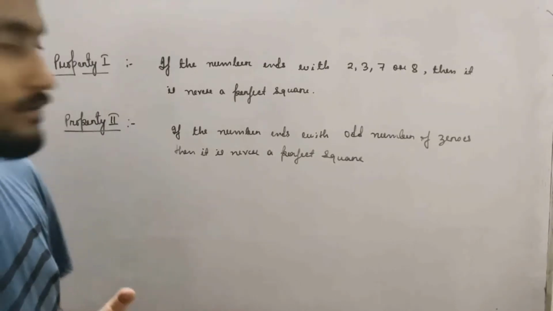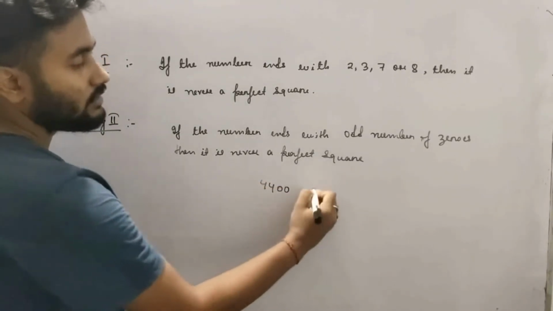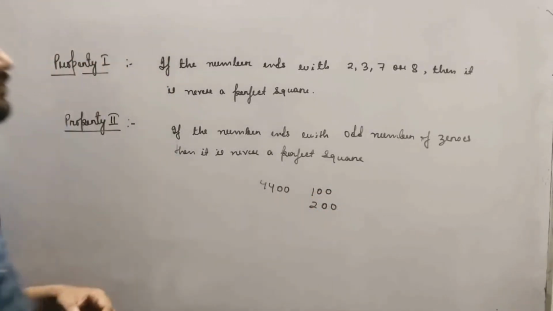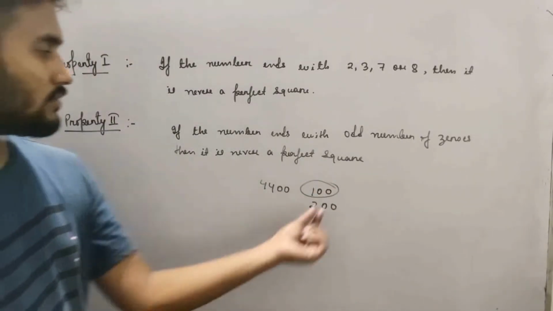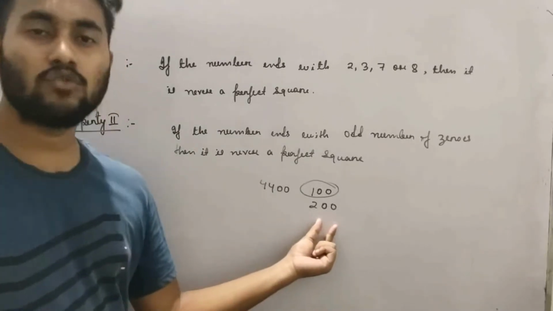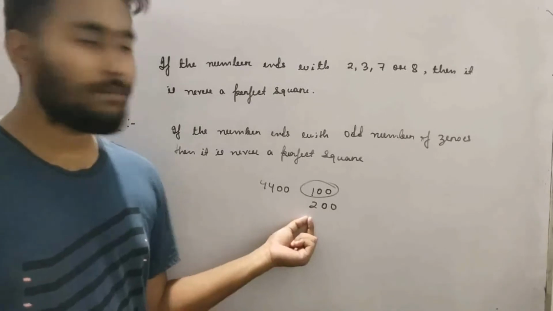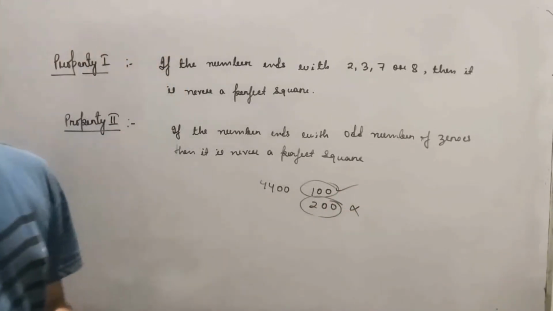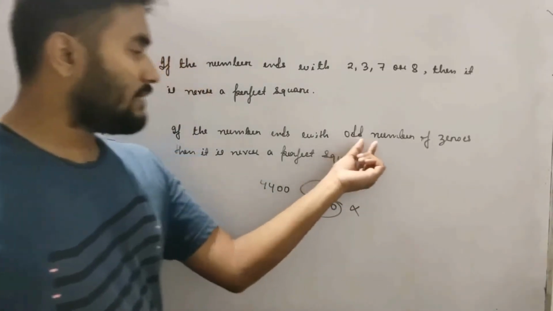Will they be perfect square? Say 100. Say 200. So see, 100 is definitely a perfect square. 10 times 10 is 100. So 2 zeros are there, even zeros are there. It is a perfect square. But over here you see 200. 2 zeros are there, but 200 is not a perfect square. This is a perfect square, but this is not a perfect square. So that means what? Again, same thing.